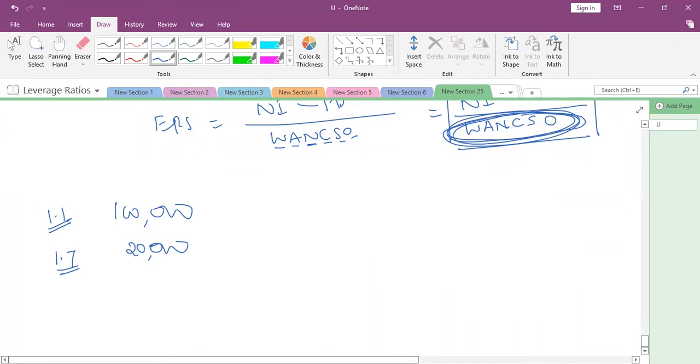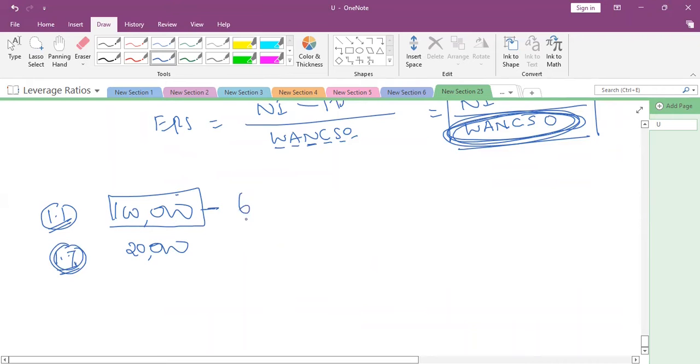We need to calculate the weighted average number of common shares outstanding as per generally accepted accounting principles. We calculate from 1st January to before this date: how many months are the 100,000 shares outstanding? 6 months.